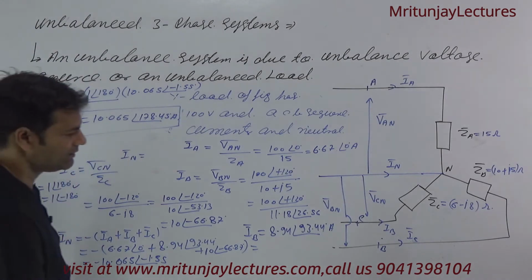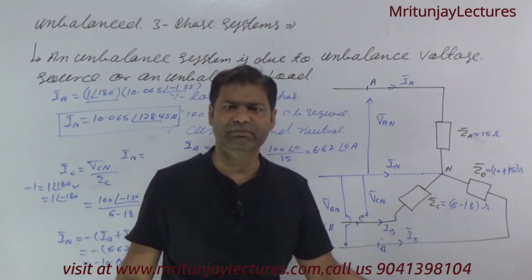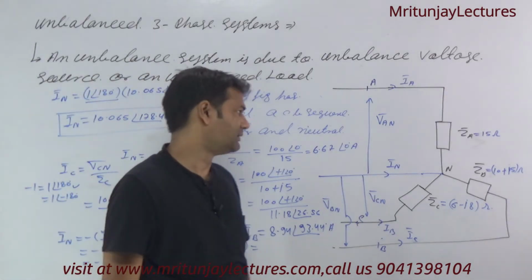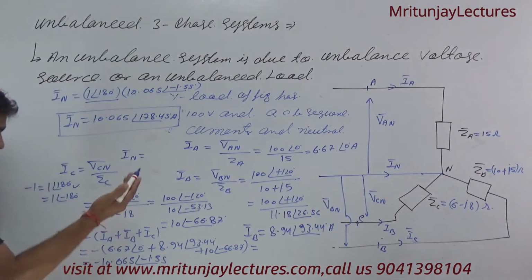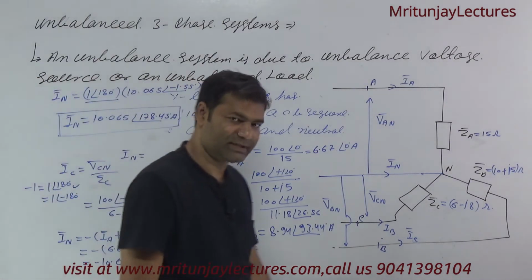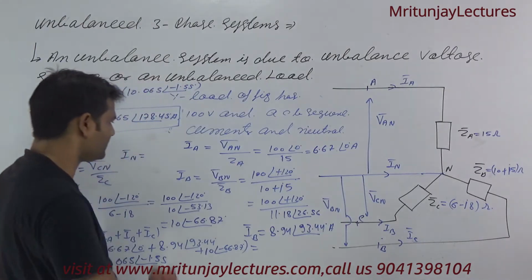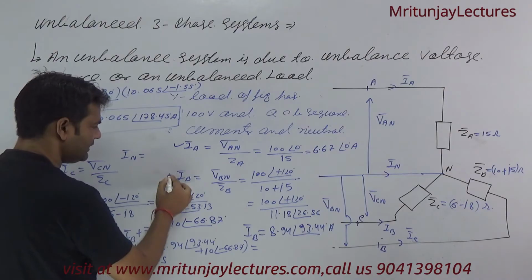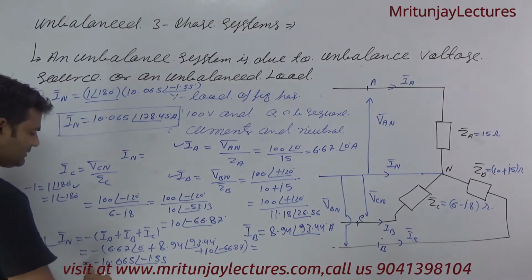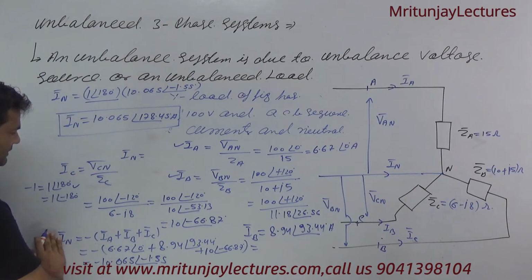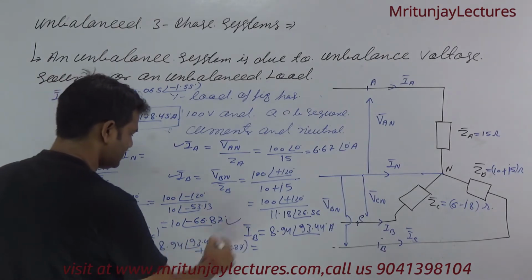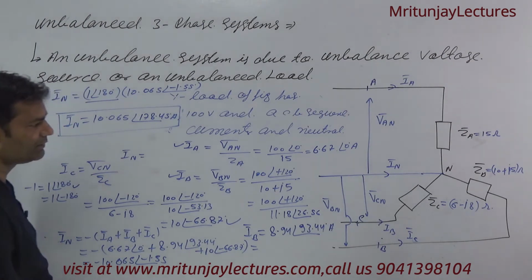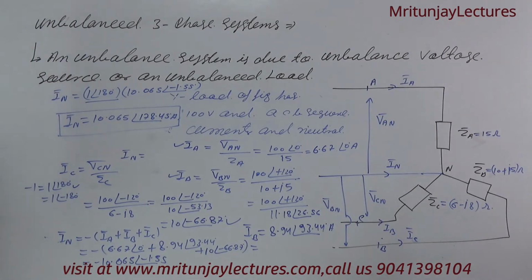That is IN. Next target, our motto is line current and neutral current. In star connection, line current and phase current are the same. So phase current is line current. So line current is IA, IB, and IC, and after that IN is like this. Very simple.